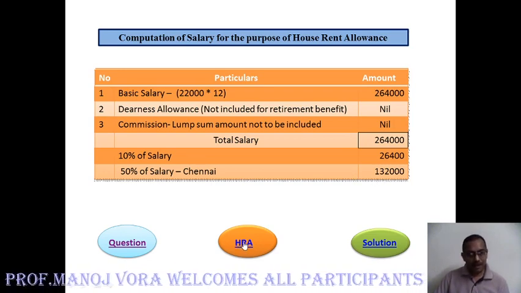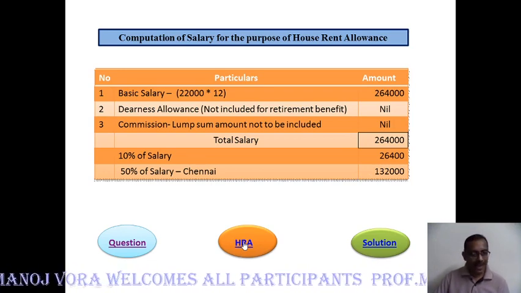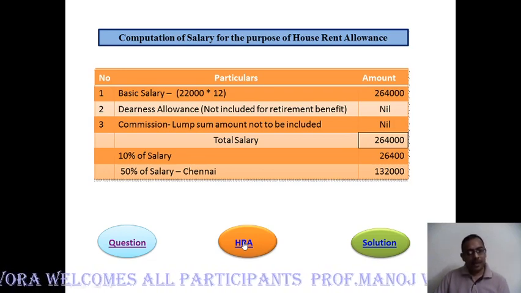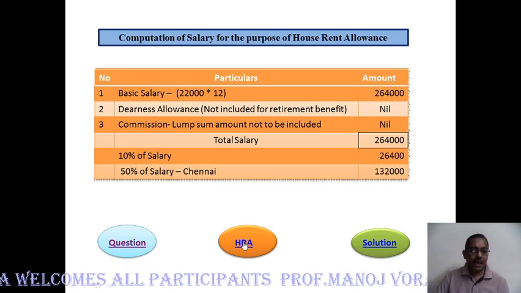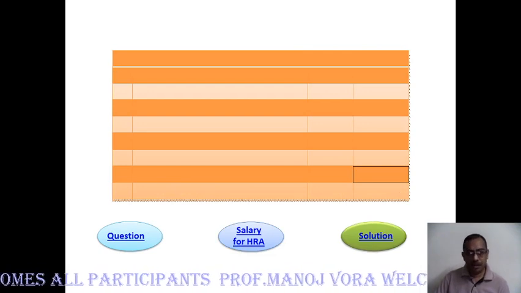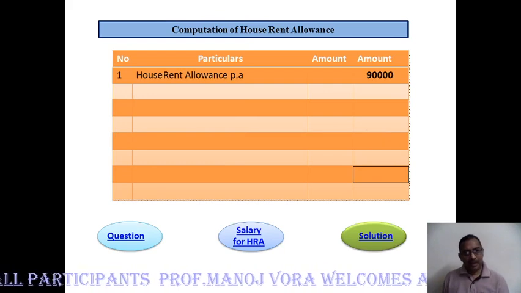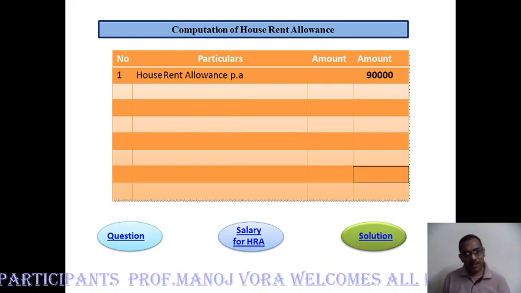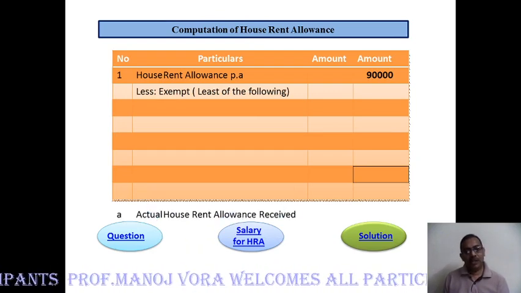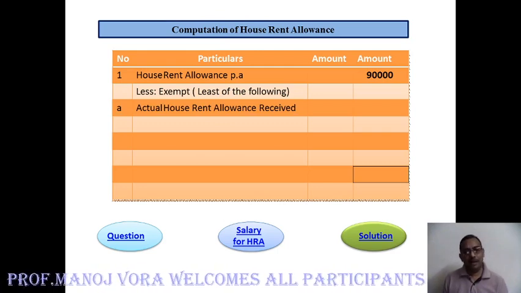Then we go to the next step, that is we have to find out how much of house rent allowance is actually going to be taxable. Now what we are going to calculate is the amount which is deductible or which is exempted. To calculate that, we need to follow the rule. So what is the rule? House rent allowance, the total amount which we have received is 90,000. We have to exempt the least of the following 3. What are they? First, the actual amount received. How much is the amount received?